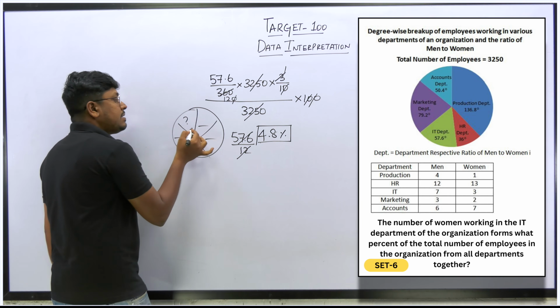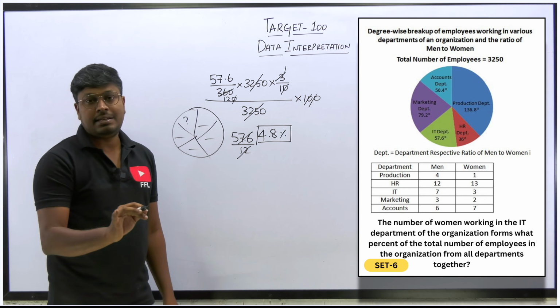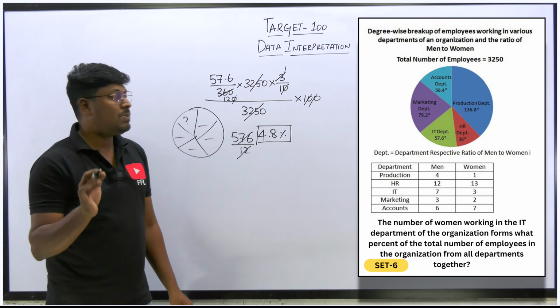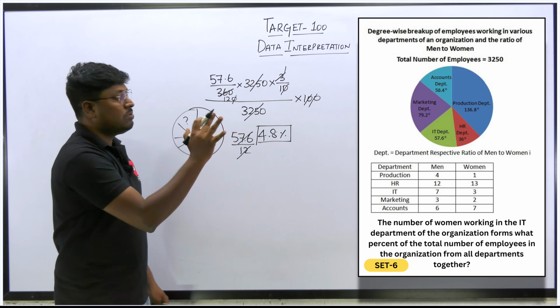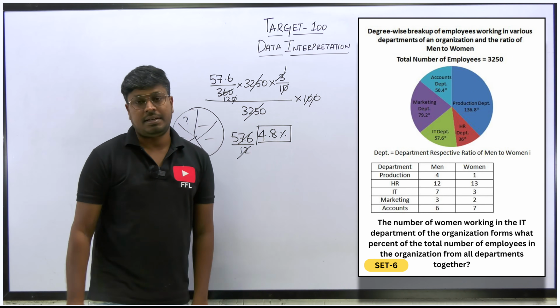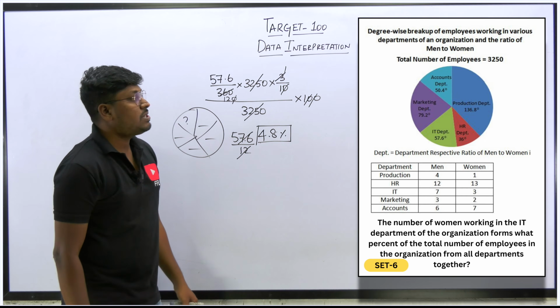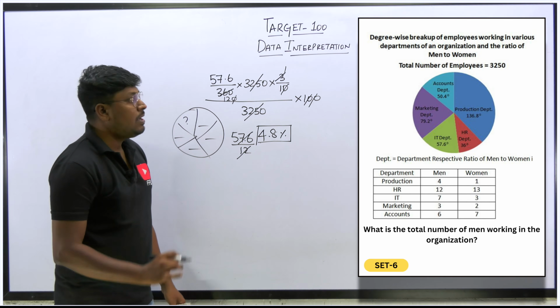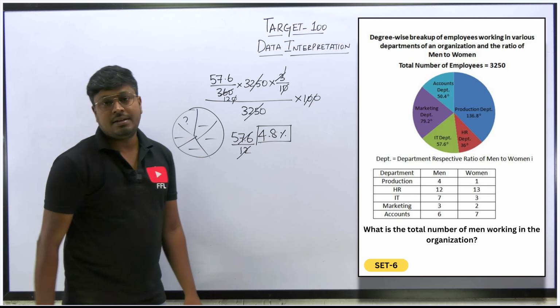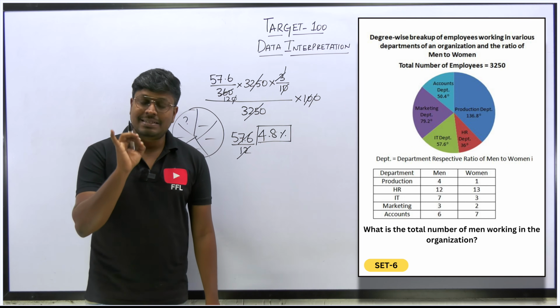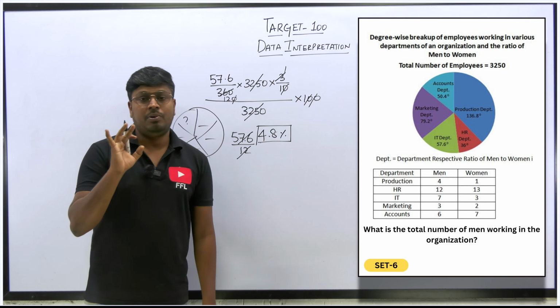So in those cases, converting into percentage will be easy for solving all the 5 questions. That's what I'm saying. But for every question you don't want to convert degree values into percentages, right? So just look at the last question. What is the total number of men working in the organization? The problem is these kinds of questions will create a problem in this DA.